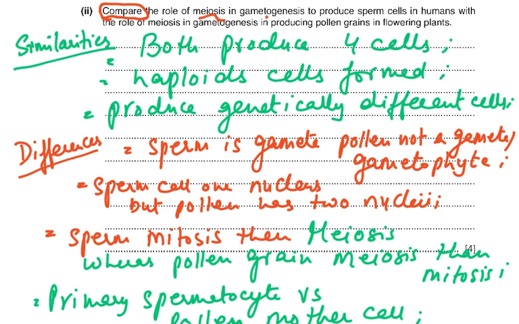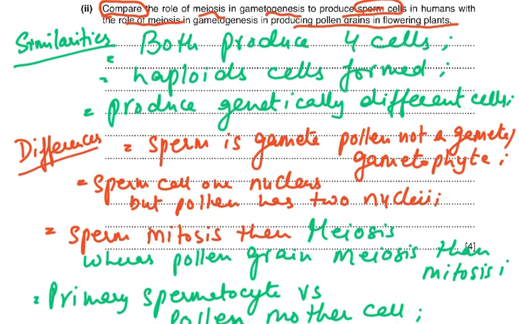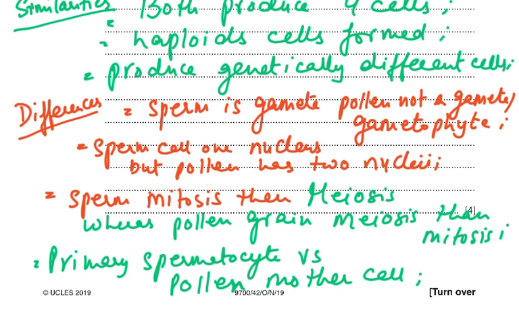Compare the role of meiosis in gametogenesis to produce sperm cells in humans with the role of meiosis in producing pollen grains in flowering plants. Similarities: both produce 4 cells, both produce haploid cells at the end of the day, both produce genetically different cells. Then differences: sperm is a gamete, pollen is not a gamete, it's actually a gametophyte. I don't think A levels would know that. Sperm cells have one nucleus, pollen has 2 nuclei. In sperm, mitosis then meiosis, whereas in pollen grain there is meiosis first and then mitosis. Then primary spermatocyte versus the pollen mother cell. So there were some differences and some comparisons. You could have got your 4 marks if you were just smart enough to remember some of the stuff and write it down.